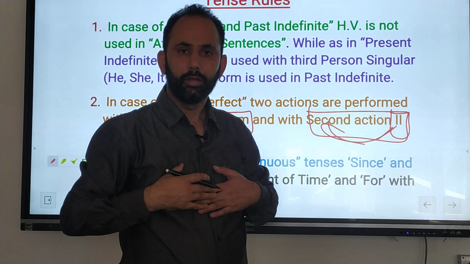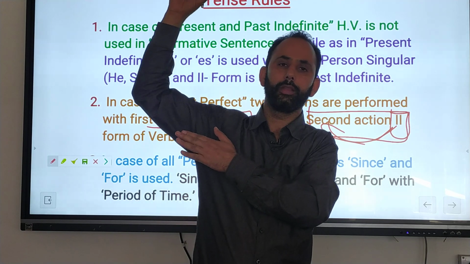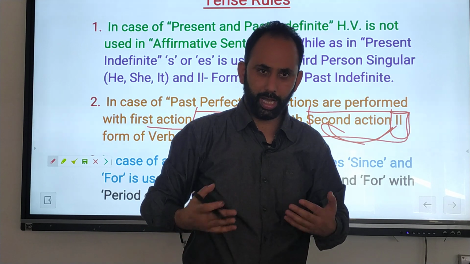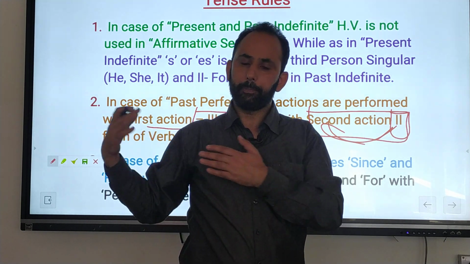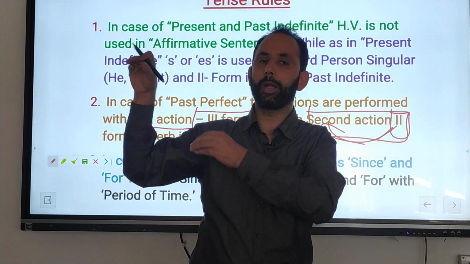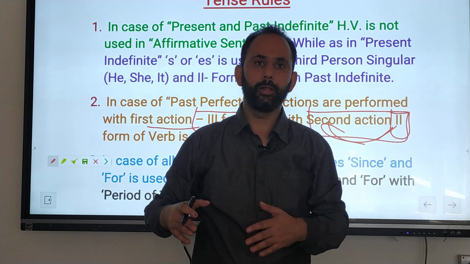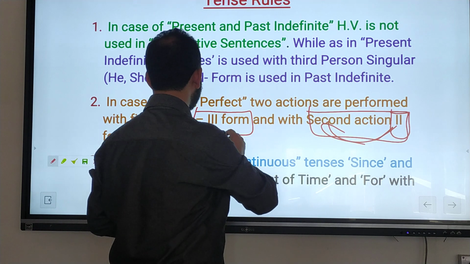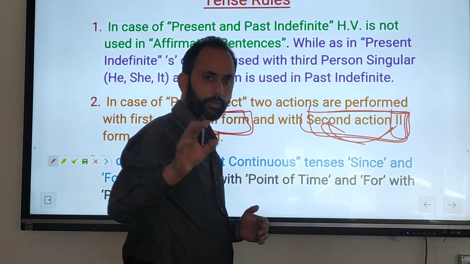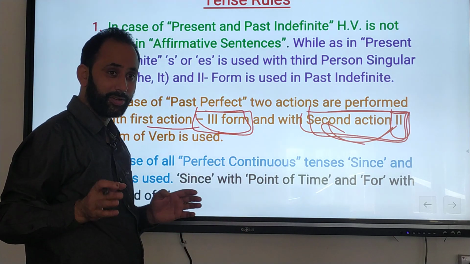For example, when I reached the station, the train had left. That means first the train had left, then I reached the station. My work is of the past. I reached the station and the train had left, but first the train had left, then I reached the station. Train had left, with that is first work, third form, and second form with second work, then I reached the station. Okay. Any doubt? Is it clear to you now?